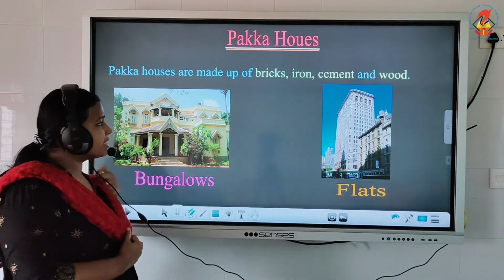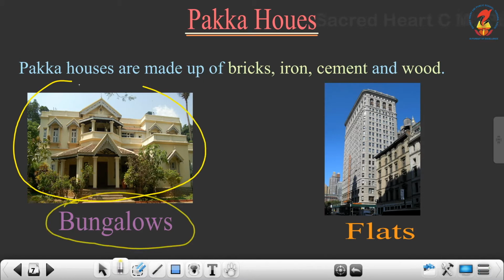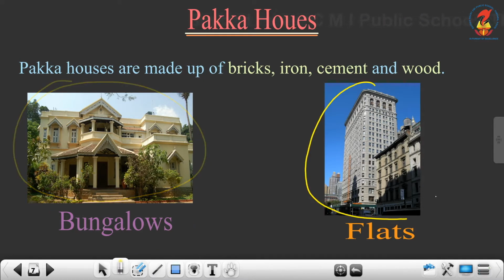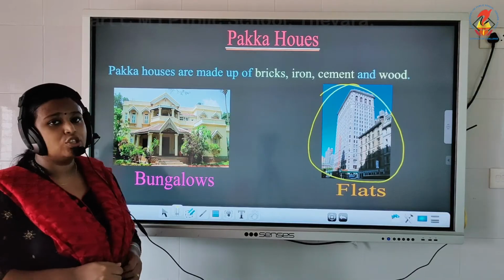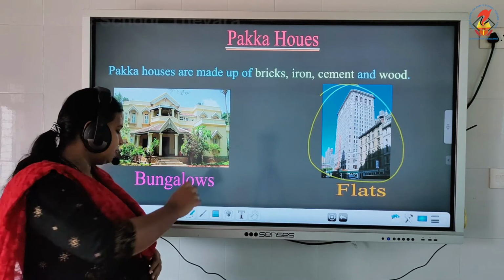You can see 2 examples of Pakka houses. One is bungalow and the other is flat. You can see the picture of a bungalow here. And you can see the picture of a flat here. So these are the 2 examples of Pakka house. Next, moving to our next type of house, Kacha house.